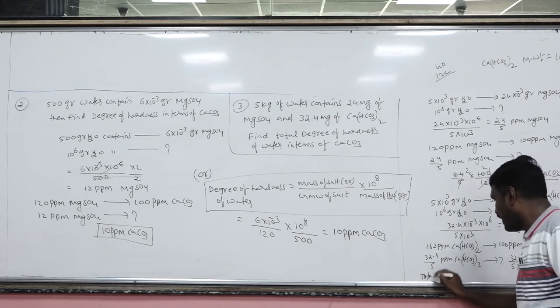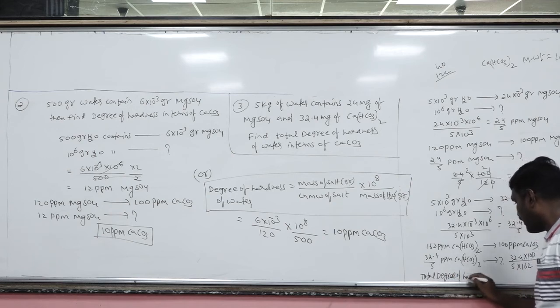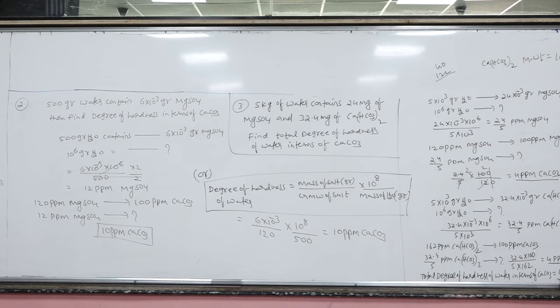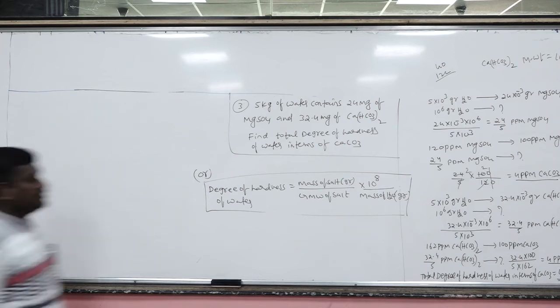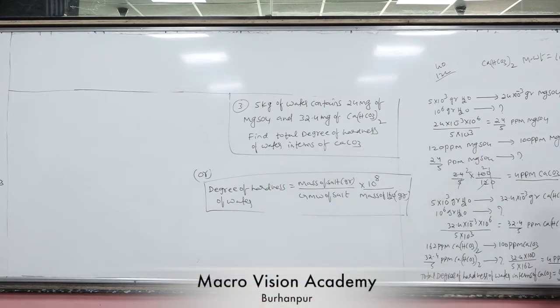So the total degree of hardness of water in terms of CaCO3 is equal to 4 ppm plus 4 ppm. Now the total degree of hardness of water in terms of CaCO3, that is 8 ppm.